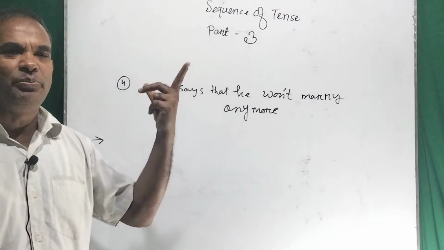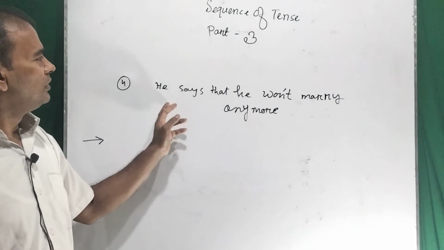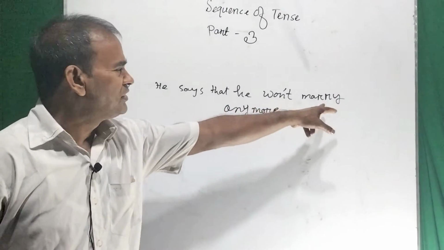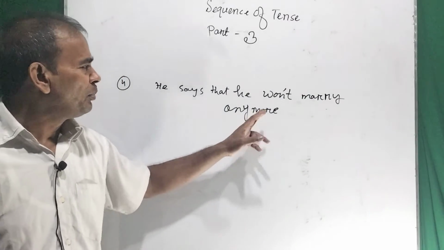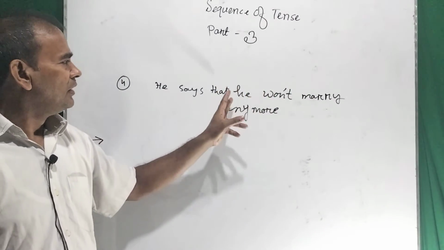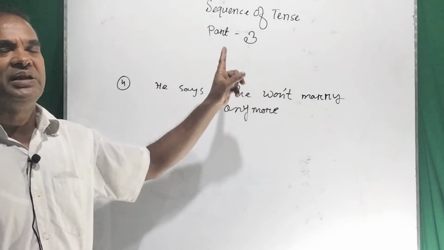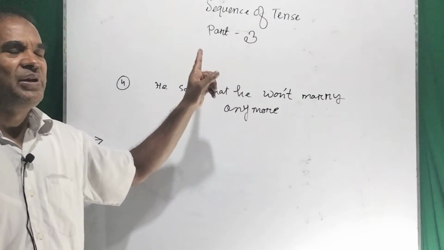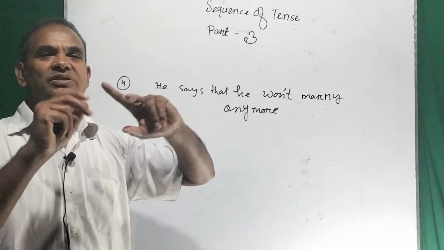Suppose it has been told to me or you or anybody else. So in this case you can use future indefinite tense. He will not marry anymore. This is the statement and has been written in the future indefinite tense. This is possible according to the sequence of tense.